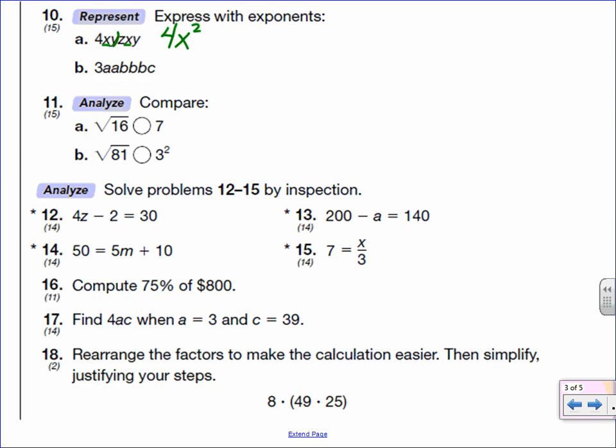And then I see 2 y's, so y squared, and then I only see 1 z. In B, I see 1 3, and then 2 a's, so a squared, 3 b's, so b cubed, and then 1 c.